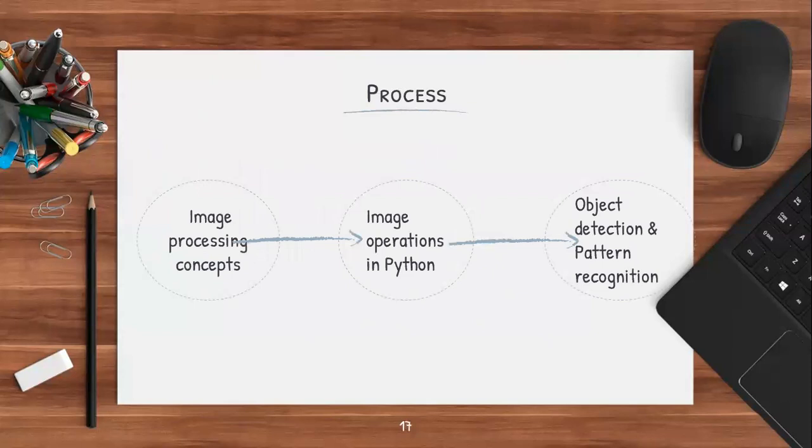The process will be, first we will cover the detailed image processing concepts required for the particular implementation. Then what are the various operations on an image we can perform and how to implement them in Python. And finally, the applications like object detection and pattern recognition. How to get this complete implementation using Python, we'll see in this module.